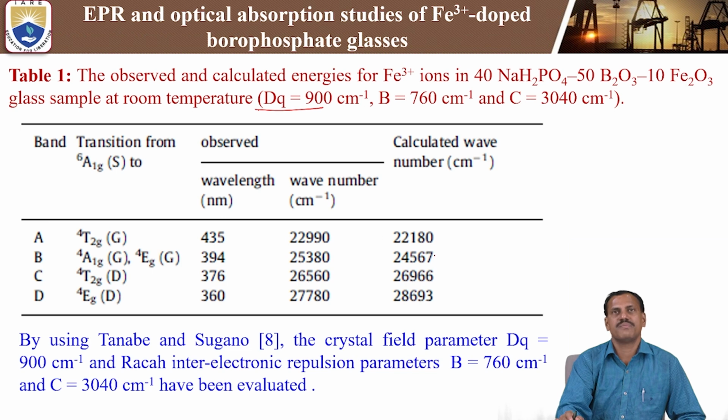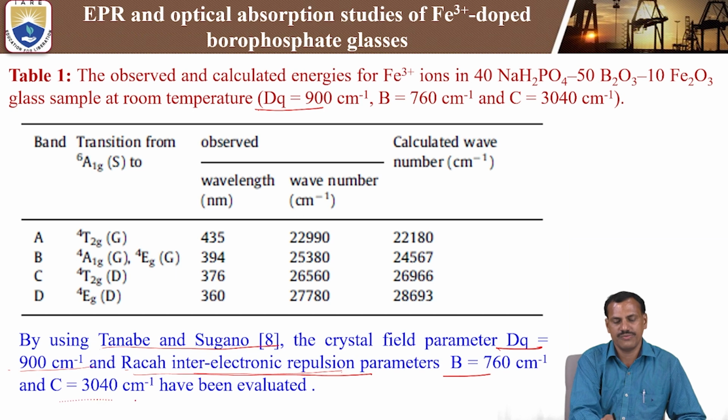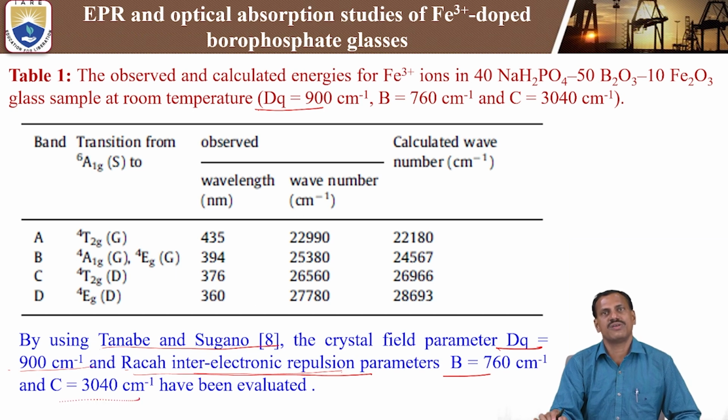These wave numbers are calculated by using the optical absorption spectrometer, comparing with the Tanabe-Sugano diagram. The crystal field parameter Dq value we get by using the Tanabe-Sugano diagram. We can calculate the crystal field parameter Dq equal to 900 centimeter inverse and the Racah inter-electronic repulsion parameters for Fe3+ ions. The B and C values we get by using this observation data only.